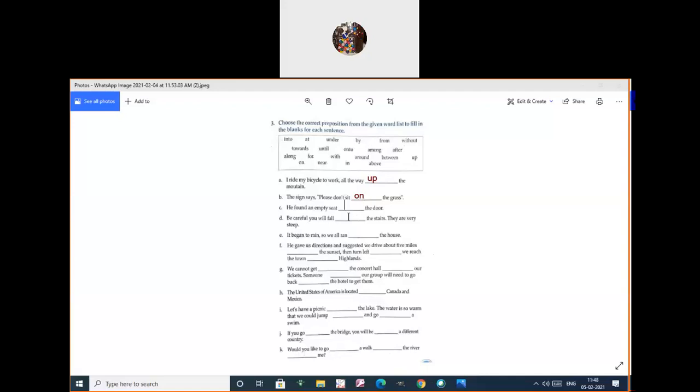Okay, the next one. He found an empty seat, dash the door. Just see that the answers are given there. You have to choose and write there. Beside the door. Is there any beside there?